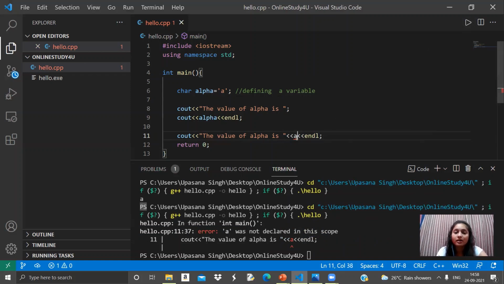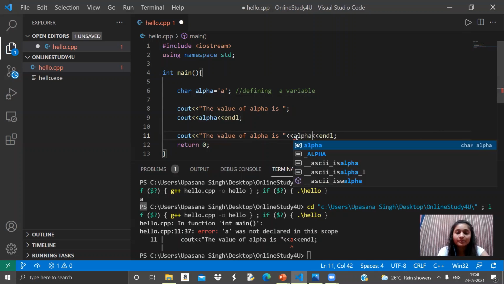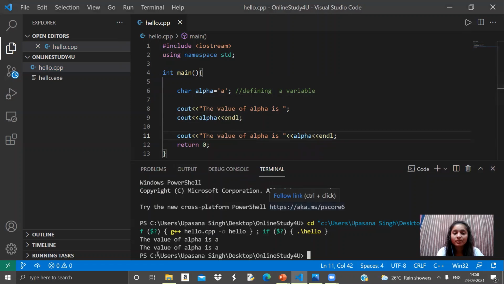Oh, sorry, our variable is alpha. So let's run this program. So here we got the value of alpha is A. See, this is more understandable. So you can make your program more understandable by writing more things in the cout.